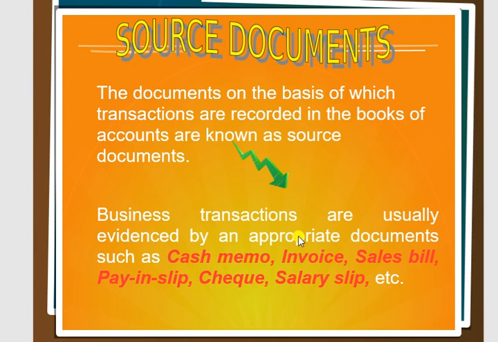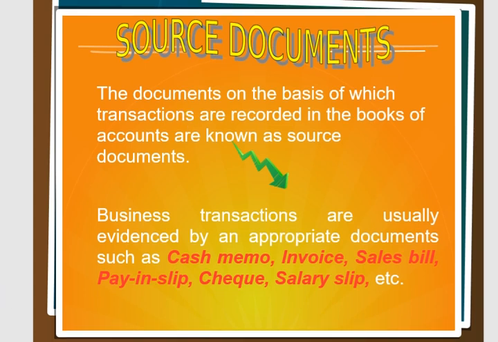Source documents means the documents on the basis of which transactions are recorded in the books of accounts. That means business transactions are usually evidenced by appropriate documents such as cash memo, invoice, sales bill, pay slip, check, salary slip, etc. So, business transactions are recorded in the books of accounts on the basis of some written evidence called source documents. It provides complete information of the transaction on the basis of which accounts are debited or credited.